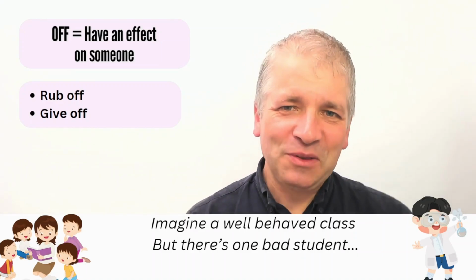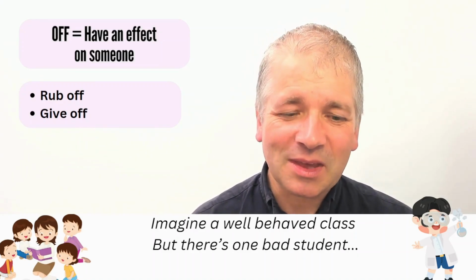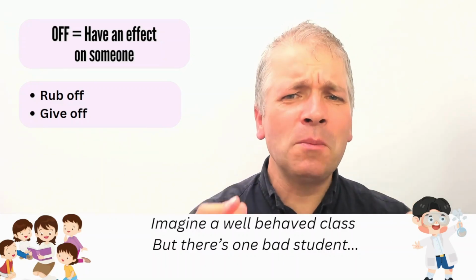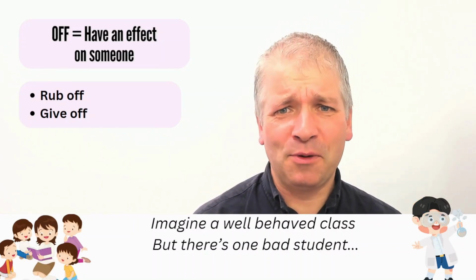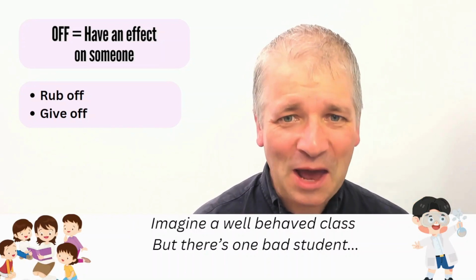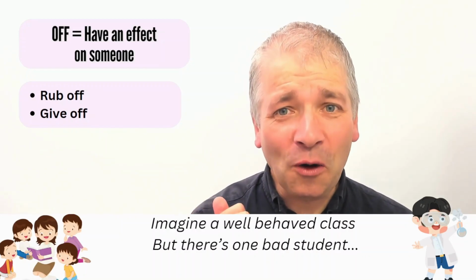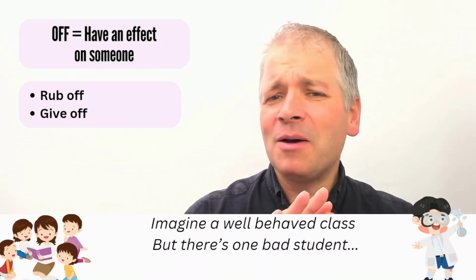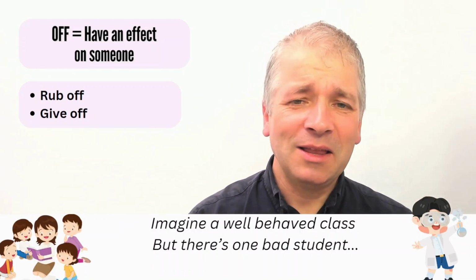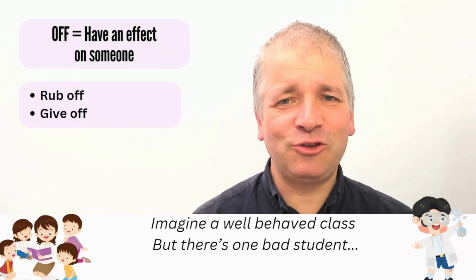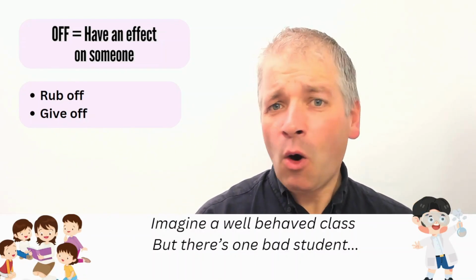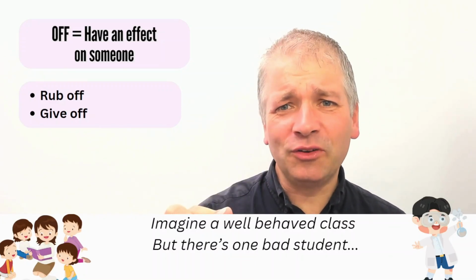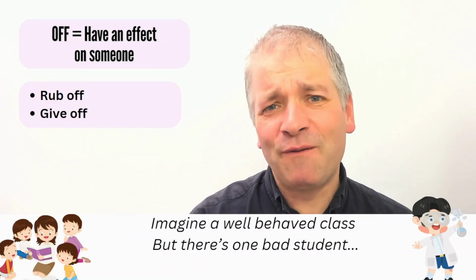So let's imagine this situation here. Imagine you're looking at a well-behaved room of students in a classroom. Look at the picture on the left. But now look at the picture on the right. Look at this student. They are not behaving in the right way. They are the one bad student in the class. Now, what can happen sometimes if you have one bad student who's influencing everyone else?